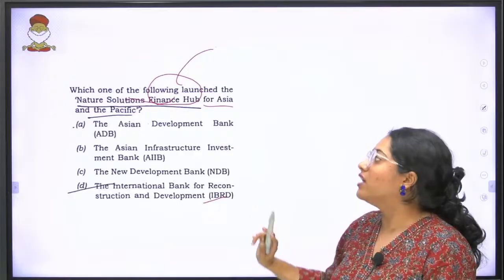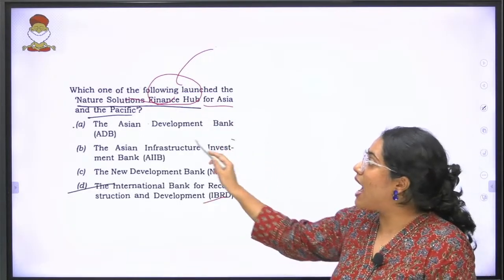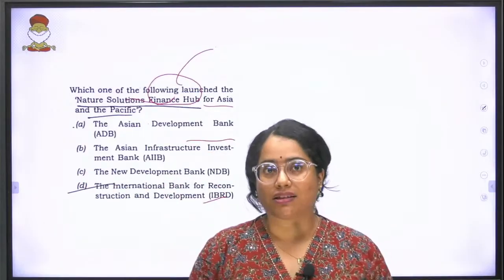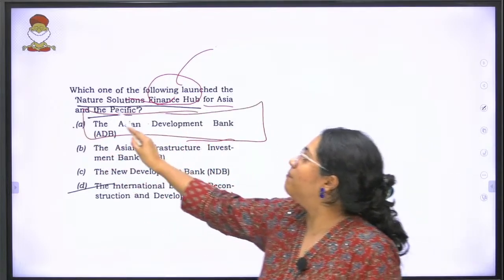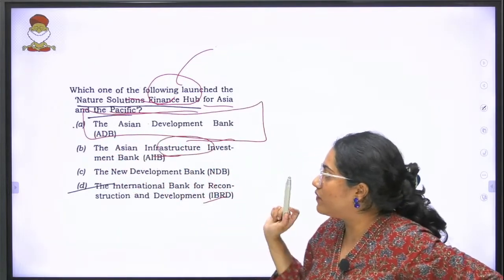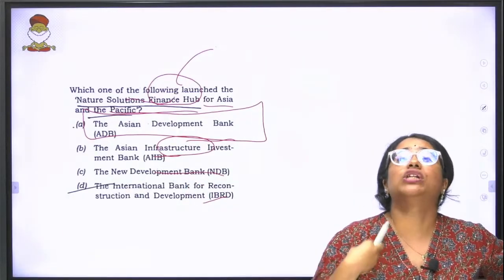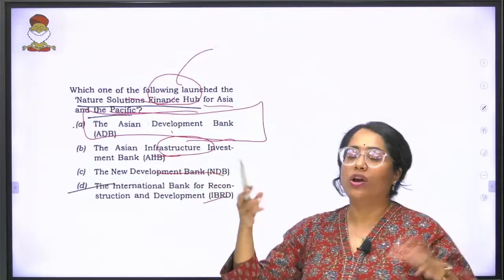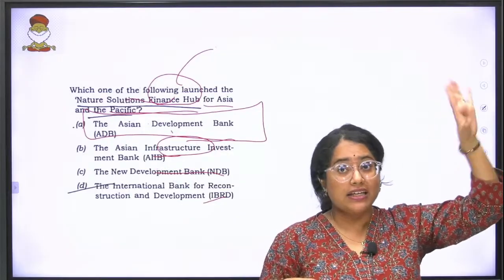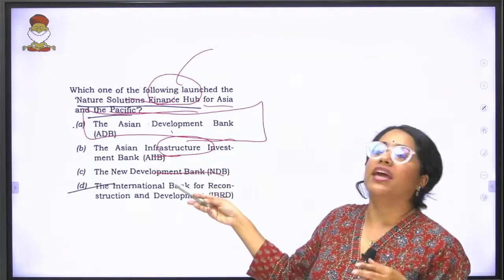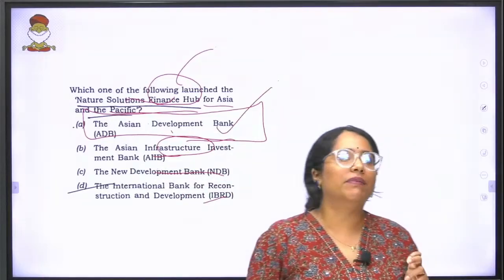If you look at all of the other 3 banks which are mentioned over here, at this particular point, the one bank that will have enough wealth to give out for such a mission is your Asian Development Bank. This is primarily related to infrastructure. New Development Bank is actually to help countries which are in financial distress. The one that has a good amount of money is your Asian Development Bank, which was created way before the 1960s period. These are new age banks that are there. The answer to your question over here is A, the Asian Development Bank.